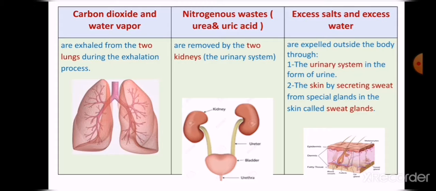Nitrogenous wastes such as urea and uric acid that come from the breaking down of protein are removed by the two kidneys, or by the urinary system.